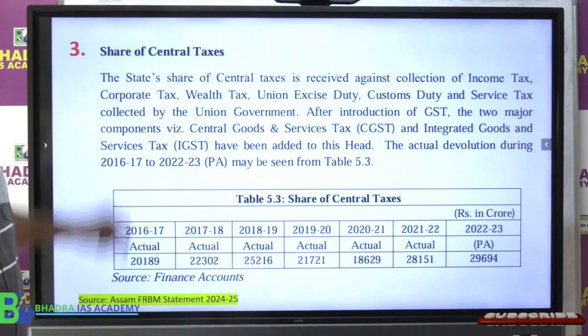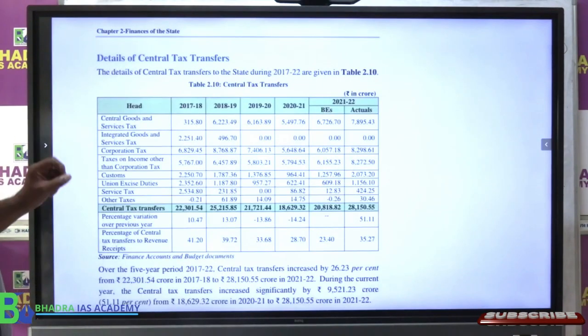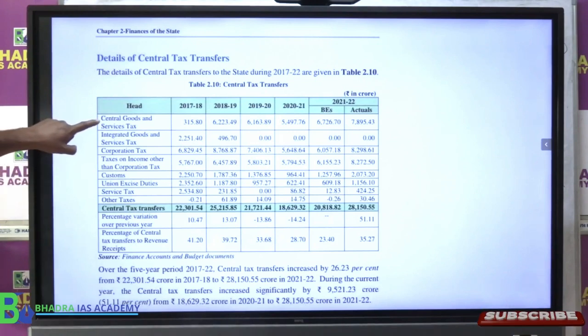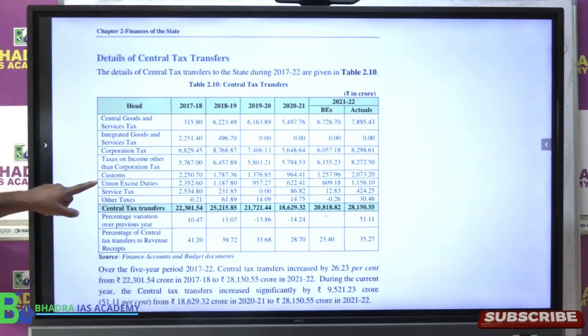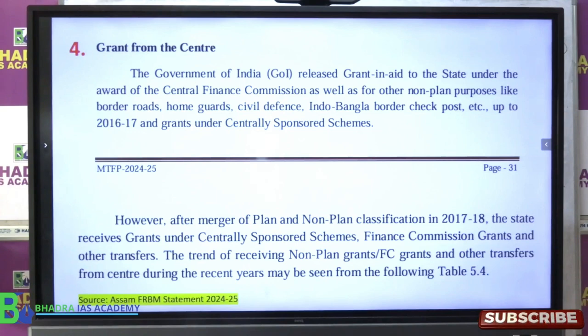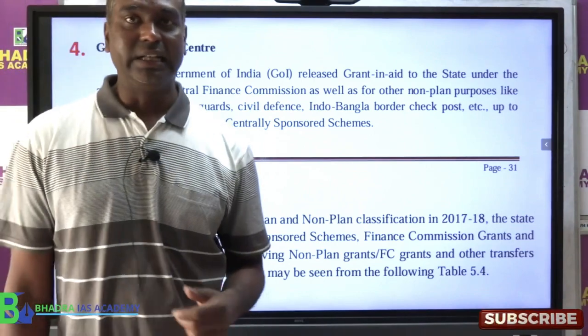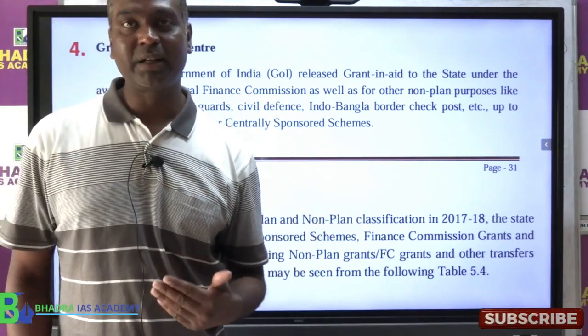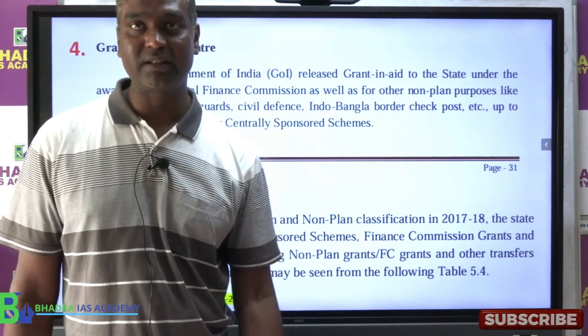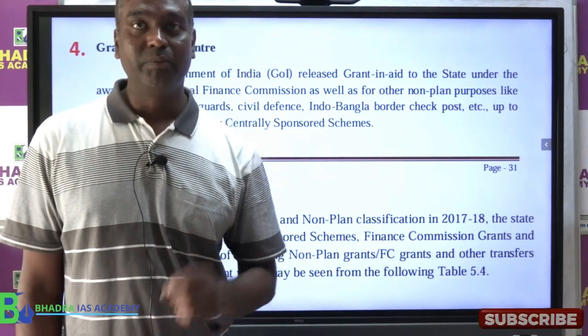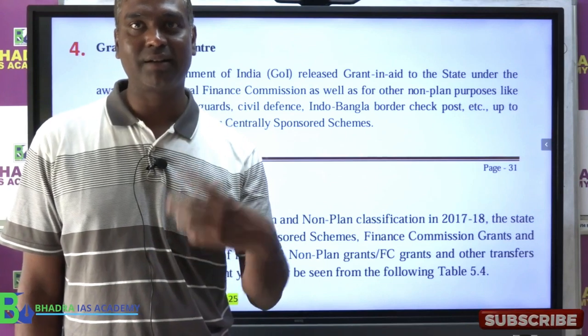Okay. The third one, share of central taxes. The state government gets a share from the central government's goods and services tax, IGST, corporation tax, taxes on income, customs, union excise duty, service tax, etc. Now some of them are put in the GST. The fourth source, as I told you, is the grant. Grant means the central government gives grant to the state government for development programs, projects, investment, plus finance commission grant, plus grant money for centrally sponsored schemes.